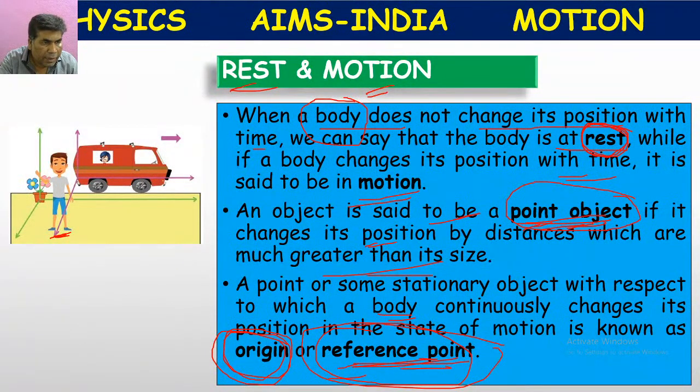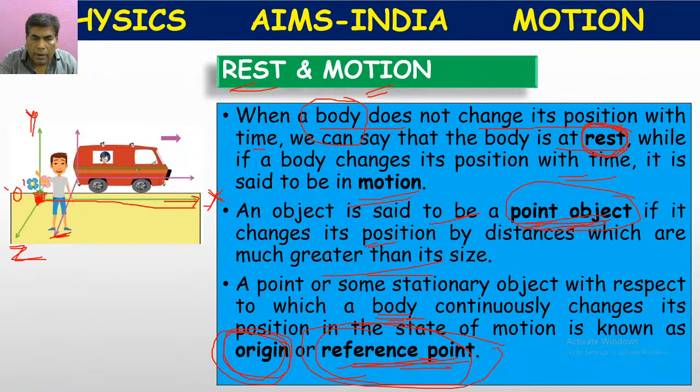For example, suppose this is the origin. This is the x-axis, this is the y-axis, this is the z-axis, or we can call them x direction, y direction, or z direction. This is the origin O.